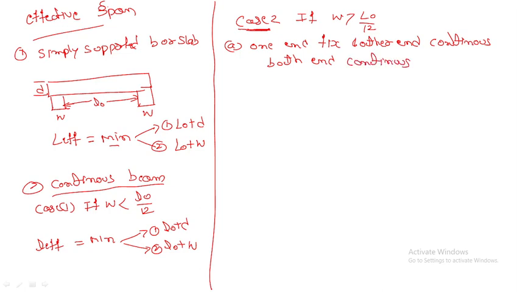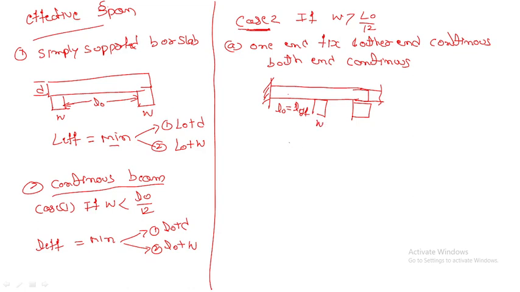If both ends are continuous, how will the diagram come? This is the diagram we can see. This is a beam, right? But the support is very different. This is the first support and this is a continuation part. This is the second support. This is L effective. L naught is equal to L effective, and this is W, right?